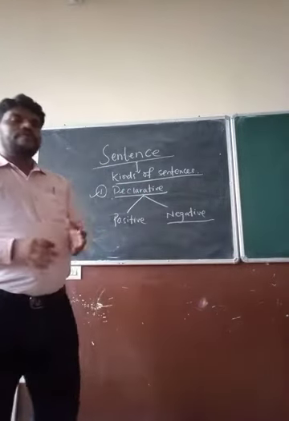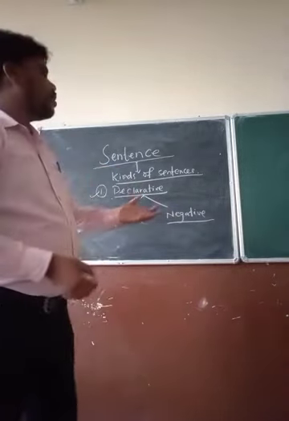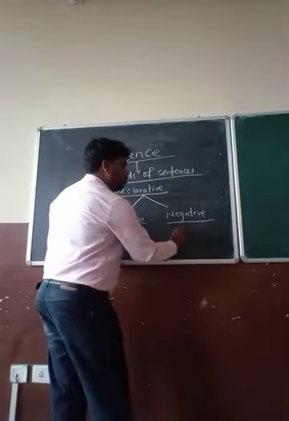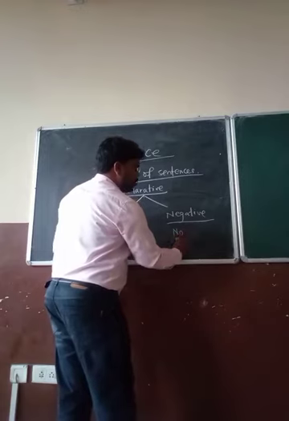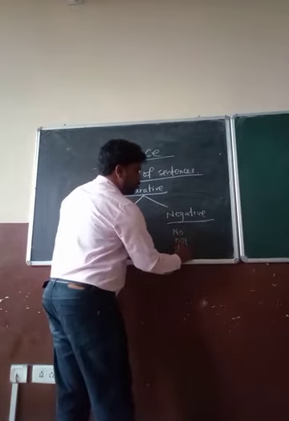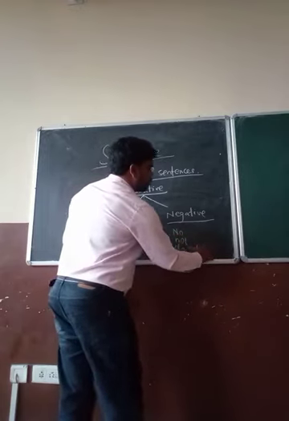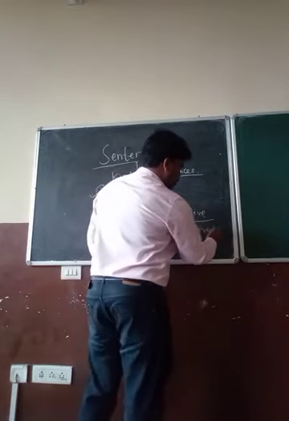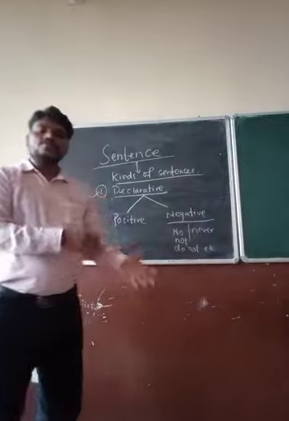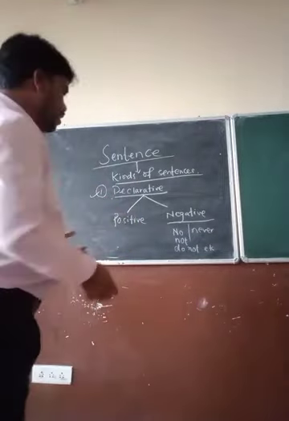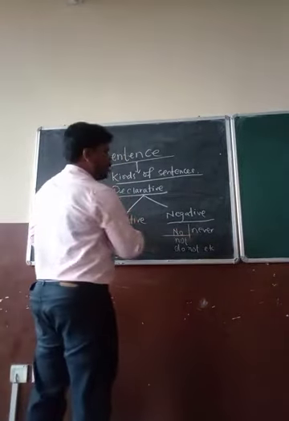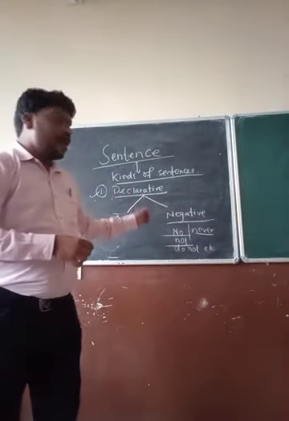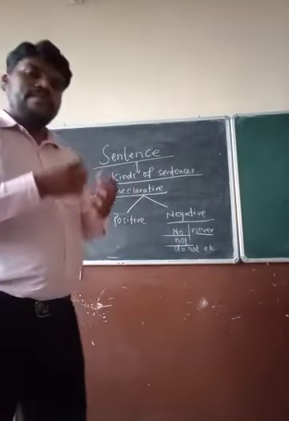So all of us we know that the negative means it will be using the words like no, not, do not, etc. Even never also can be included. Okay? So you can make out that when you see these particular words appear in your sentence, they are known as the negative sentence.